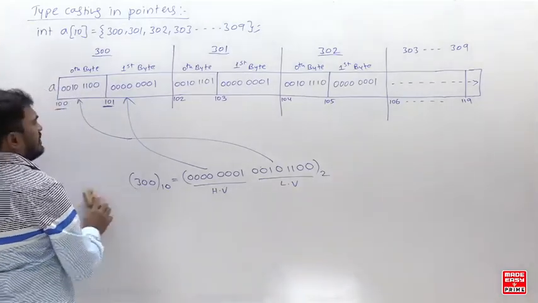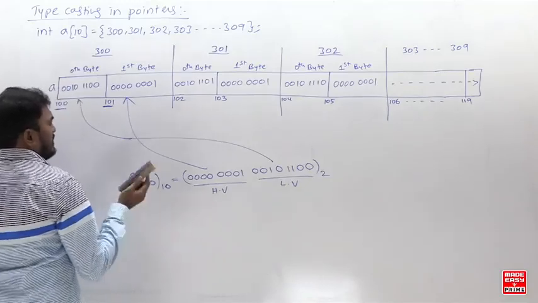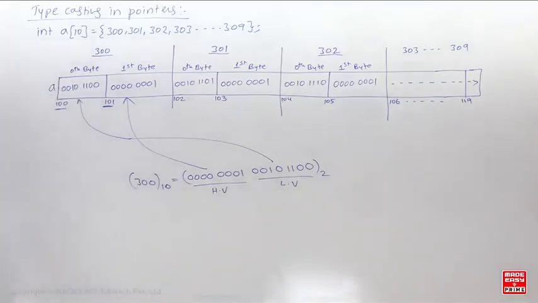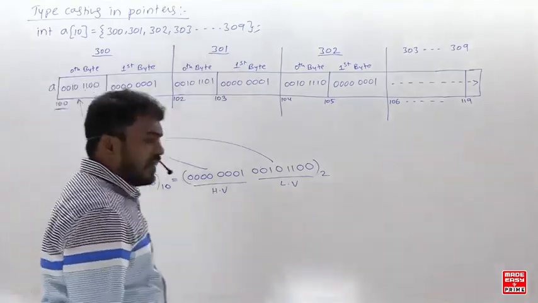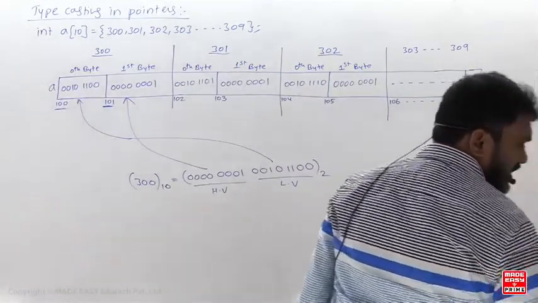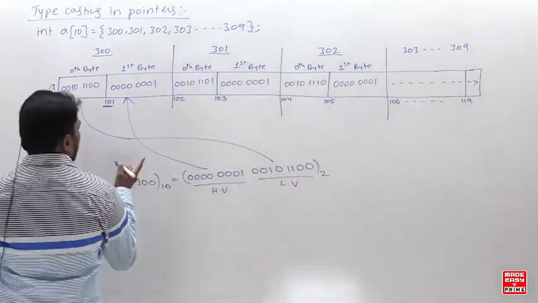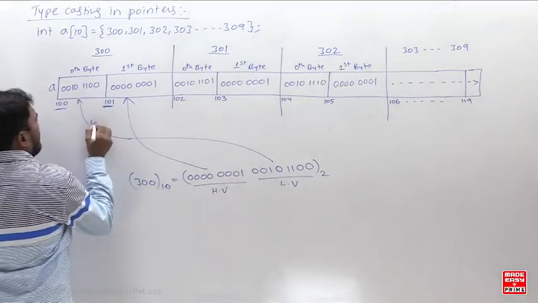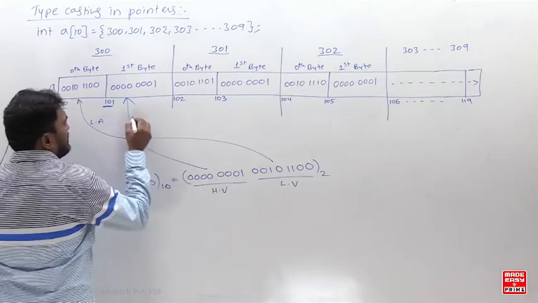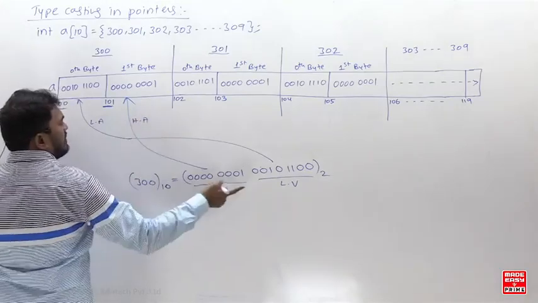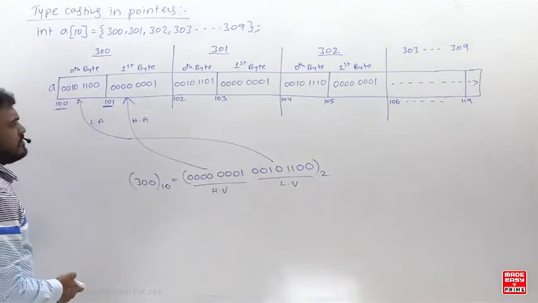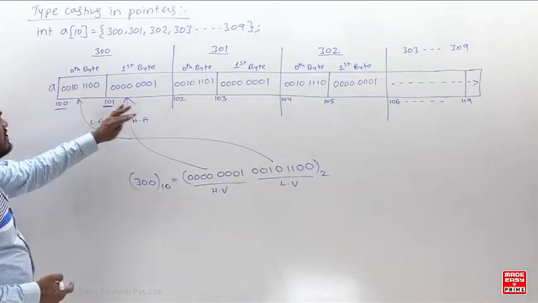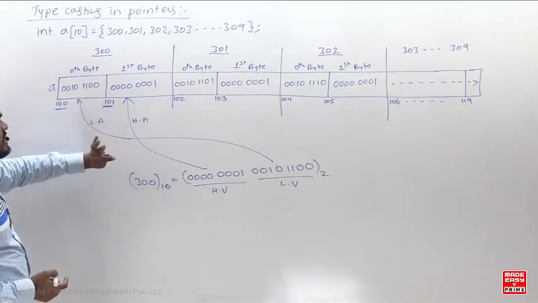I think this is not required. Okay, if you want, you can copy this also. Okay, so lower value byte. If anyone has a doubt, tell me. Lower value byte is stored in the lower address, higher value byte is stored in the higher address. So I am just representing how this array will be stored. So copy this very carefully.